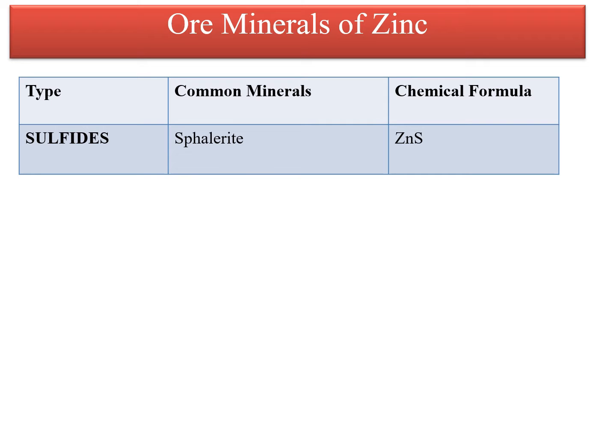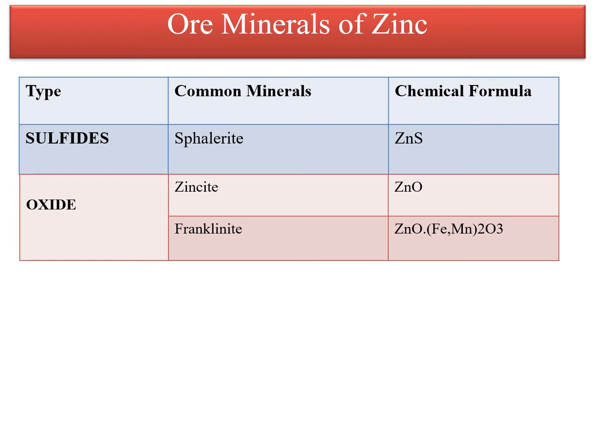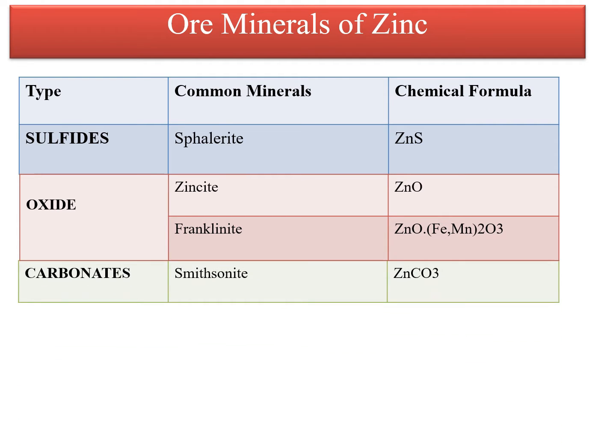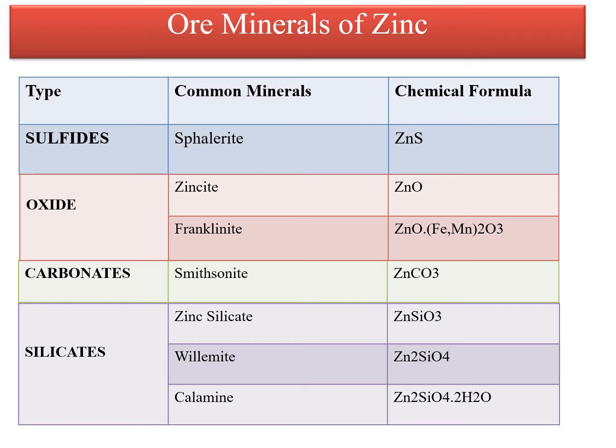The most commonly found zinc mineral is sphalerite. This is also known as zinc blende or zinc sulfide. This is the sulfide ore of zinc, and the chemical formula is ZnS. The other type of zinc ore is oxide type, which is less commonly used for the extraction part. These are zincite, that is ZnO, and franklinite. This is the complex of iron and manganese. The carbonate ore of zinc is smithsonite, that is ZnCO3, and the other silicate ores of zinc are zinc silicate, willemite, and calamine.